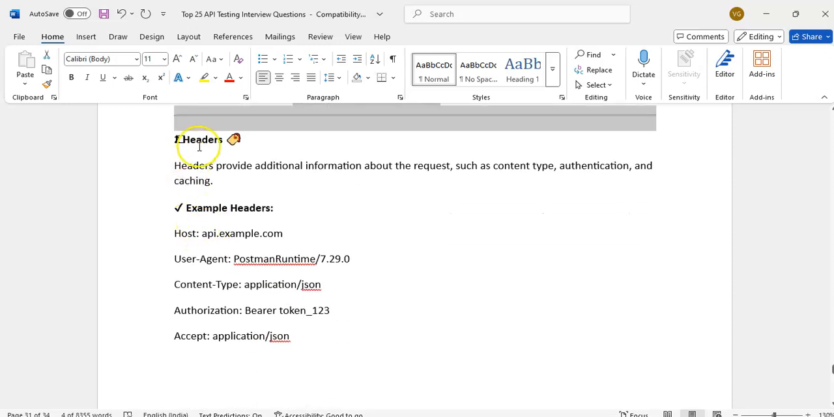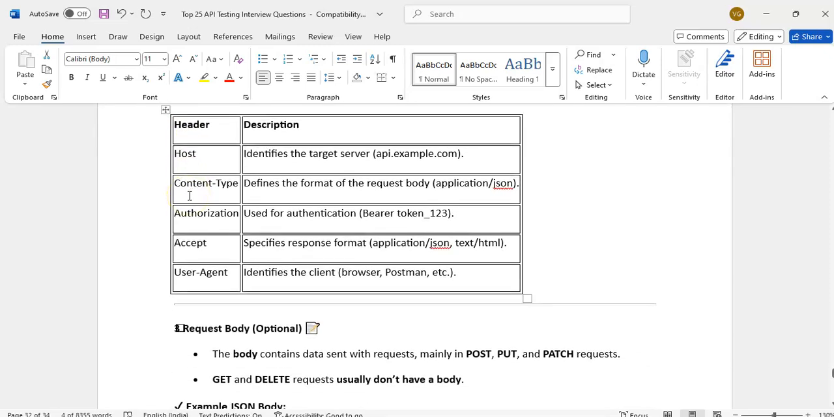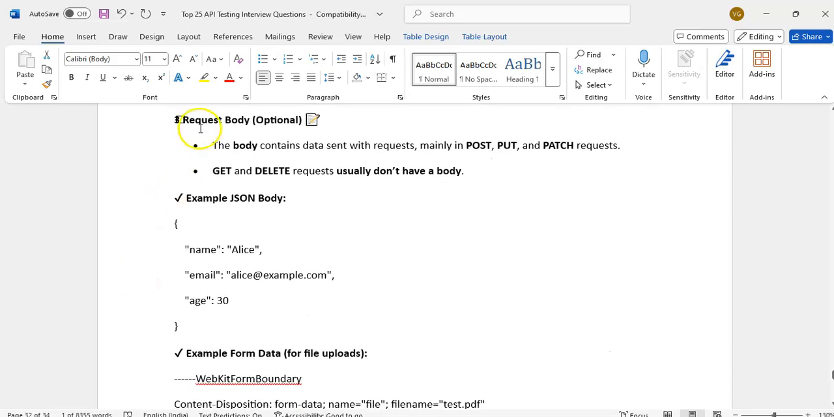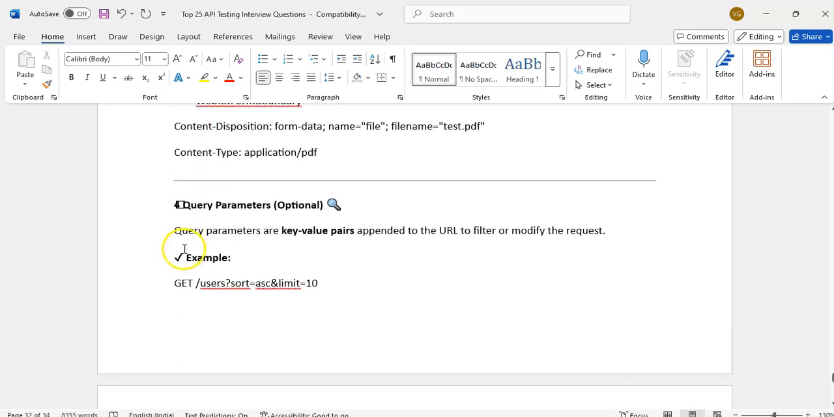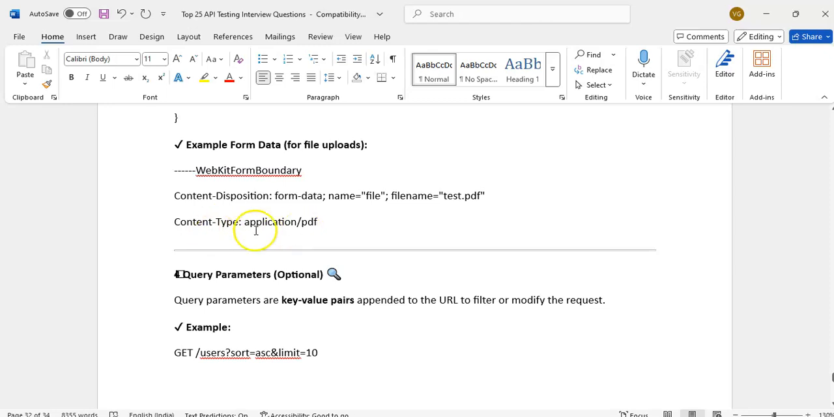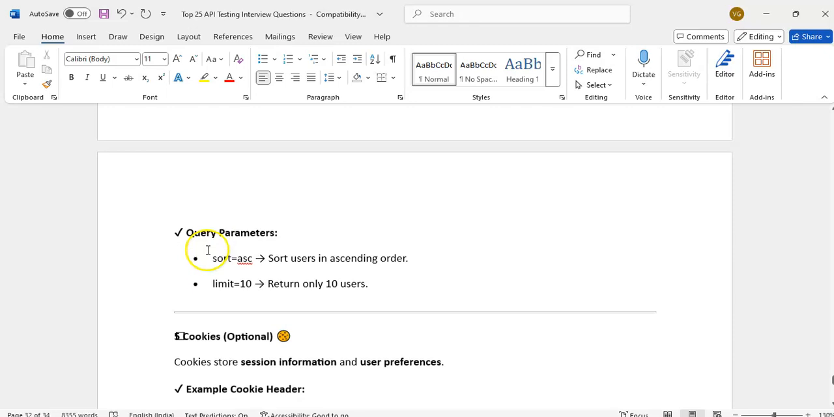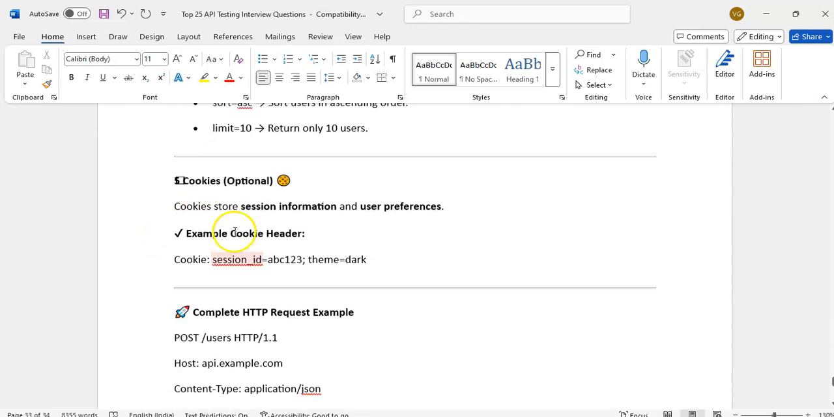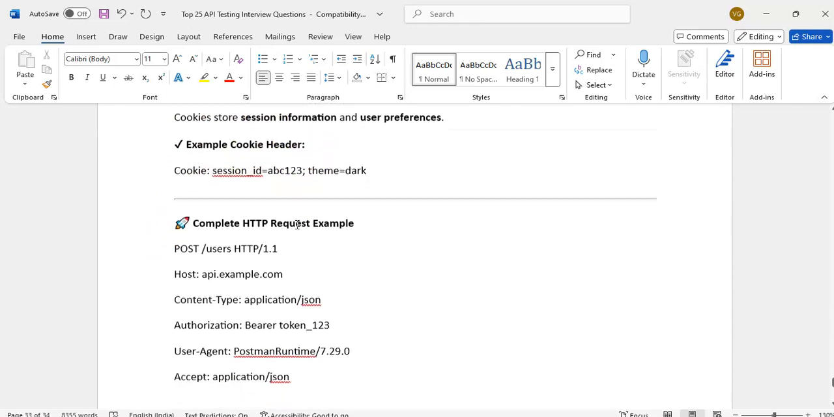It also has headers. A request will have some headers, mostly content type, authorization, and accept. The request body is optional: for GET we don't have one, for PUT and POST we will. To upload files we use multipart form data or application/pdf. We also have query parameters, path parameters, and cookies. We can also send cookies.